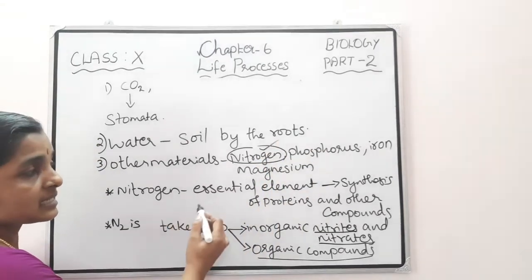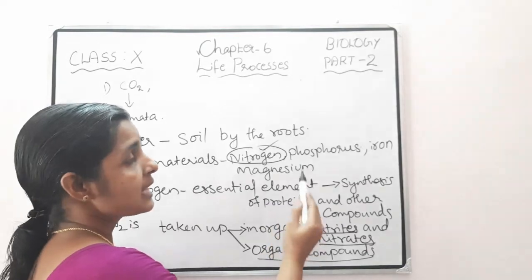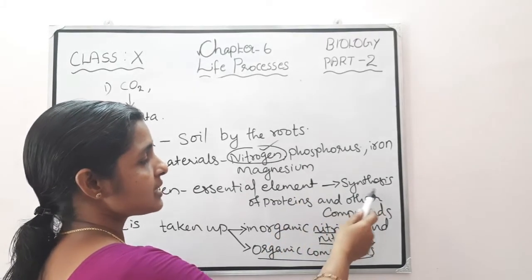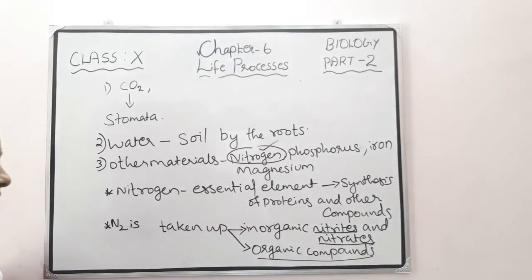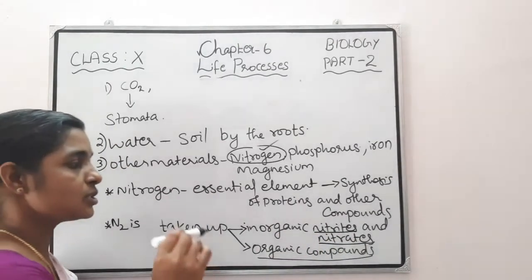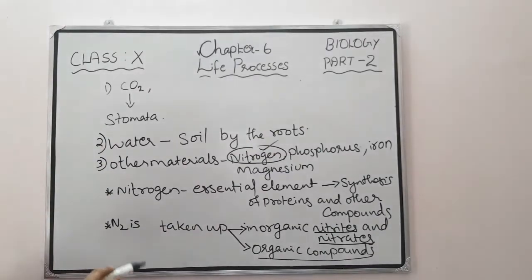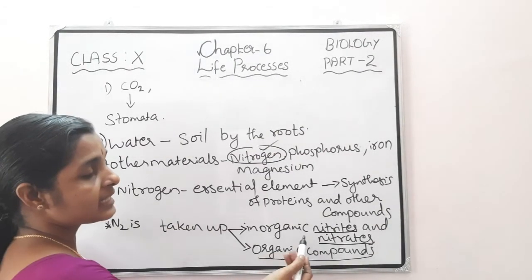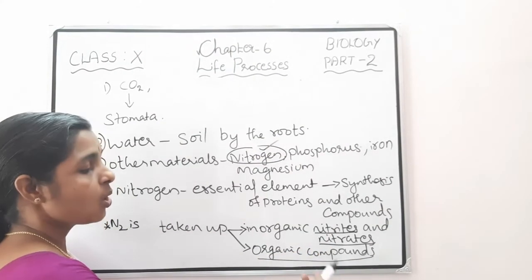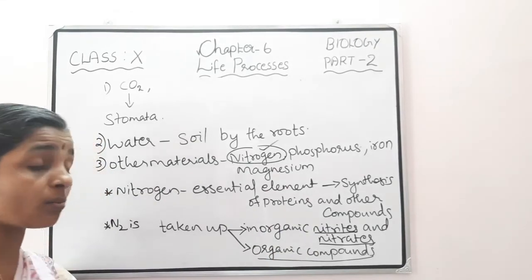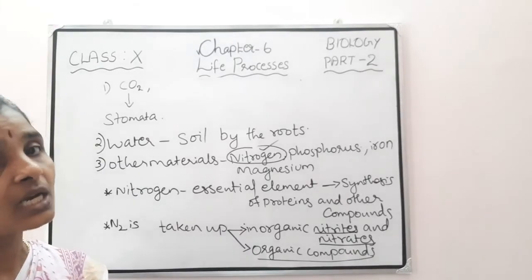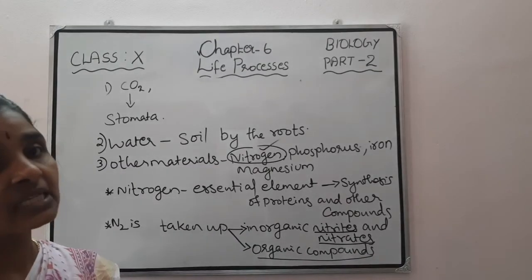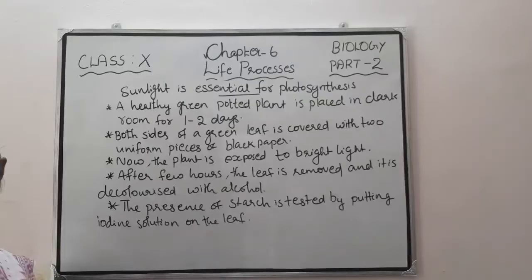Why? Nitrogen is an essential element because it is needed for the plant to synthesize proteins and other compounds. And this nitrogen is taken up by the plants in two ways. One way is either in the form of inorganic nitrites or nitrates, or in the form of organic compounds. Those organic compounds are prepared by bacteria from atmospheric nitrogen during nitrogen fixation.